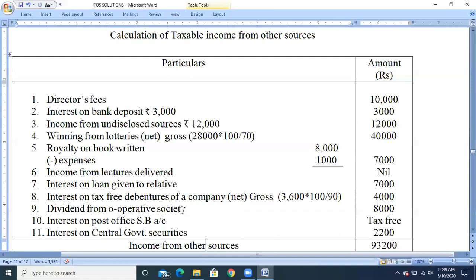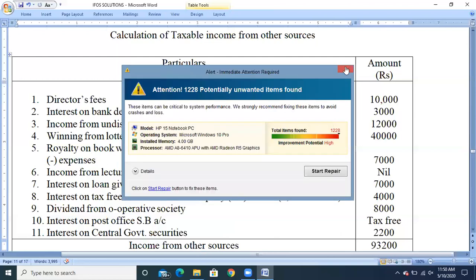And next one, dividend from a cooperative society. It is fully taxable, so 8,000 will be taken to the head income from other sources. And next one, interest on post office savings bank account. For an individual account, up to 3,500 is exempted, and for a joint account, up to 7,000 is exempted. The income earned by the assessee is 500 rupees, which is less than 3,500, so the entire amount is tax free.